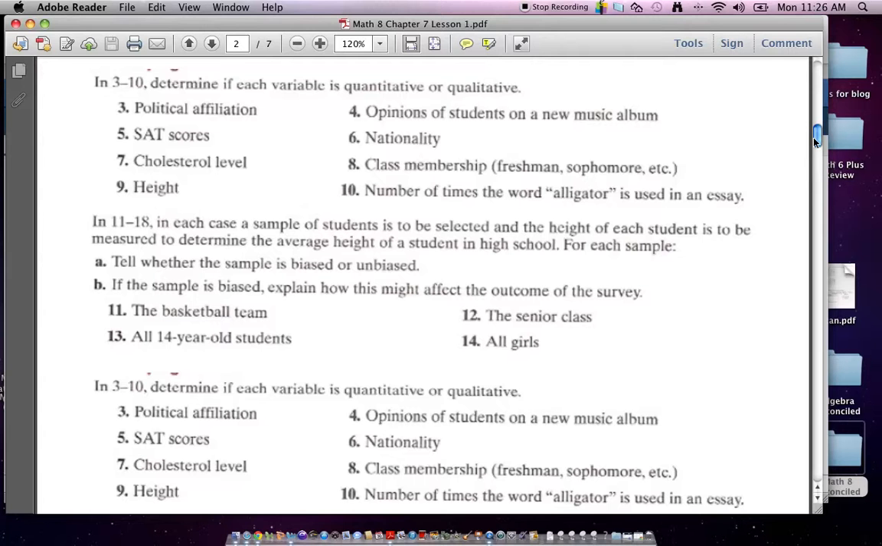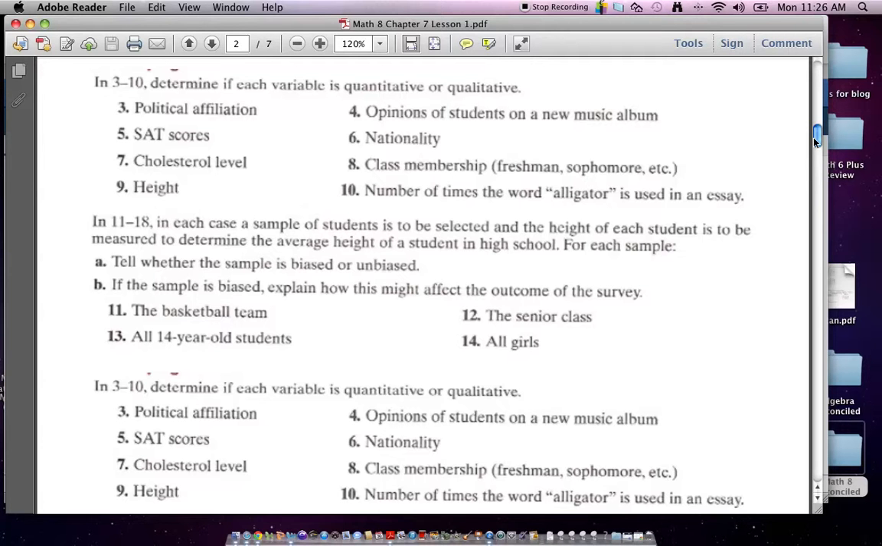So, let's determine if each of these is quantitative or qualitative. Ready? Political affiliation, that means you're Democrat, Republican, conservative, liberal, independent, etc. Is that something that involves numbers? No, so that's qualitative. Number 4, the opinion of students on a new music album. Does that involve numbers? No, so that would be qualitative too. What about SAT scores? That's quantitative, right? Because you scored a 800, you scored a 1200, whatever it was. 900.